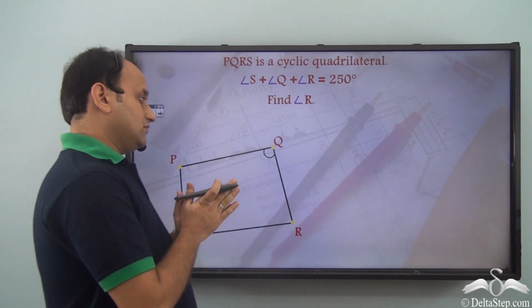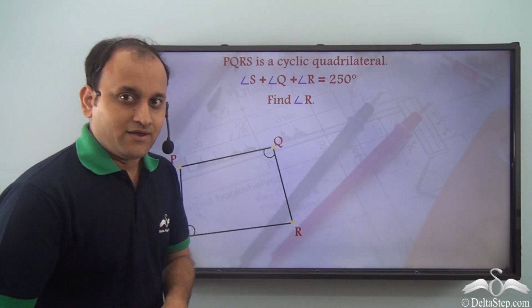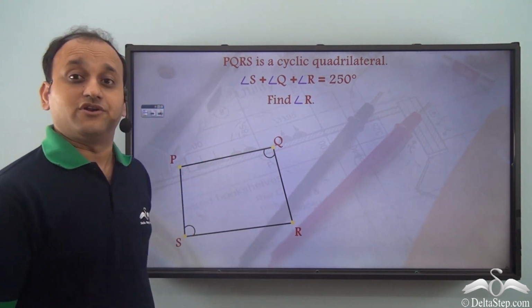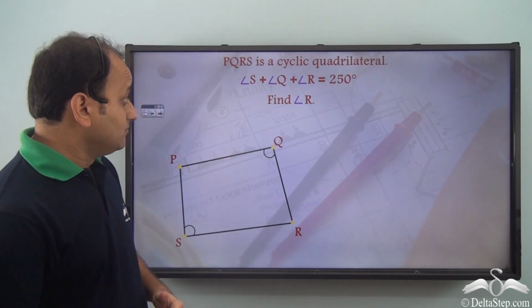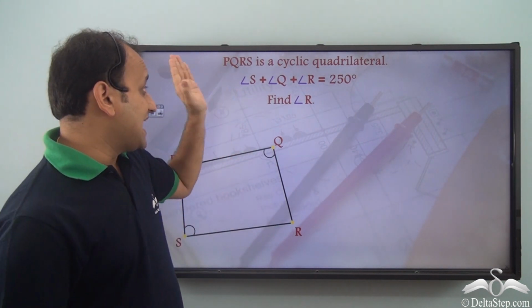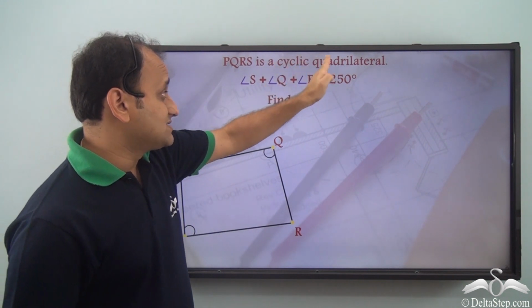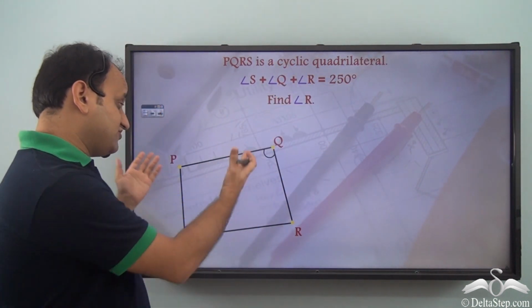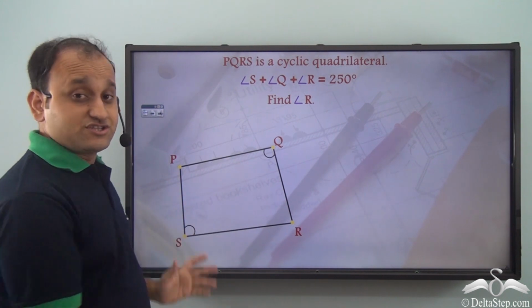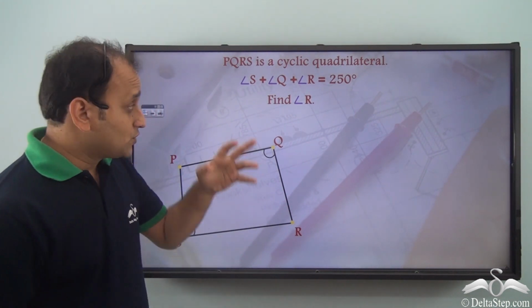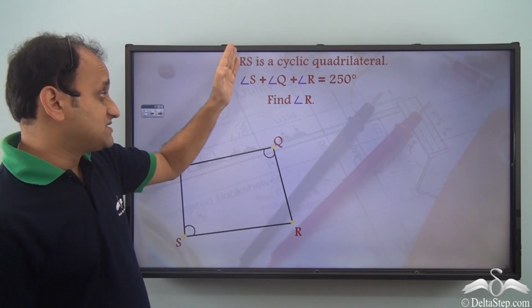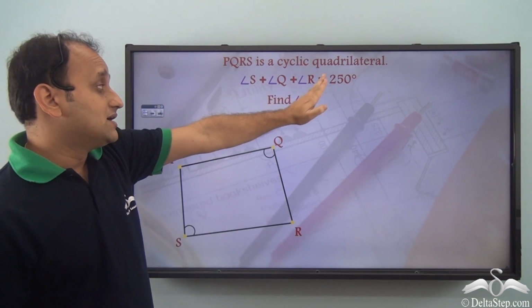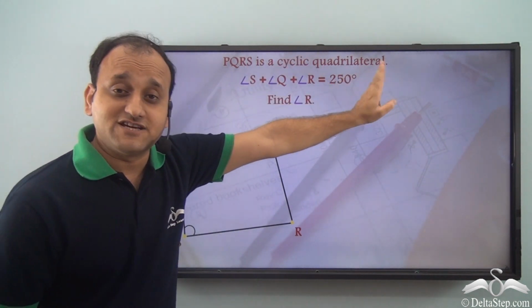Now, using the same theorem, we can actually solve this particular problem. Now, what is the problem? The problem states that PQRS is a cyclic quadrilateral. So, we have this particular quadrilateral which is a cyclic quadrilateral. Also, angle S plus angle Q plus angle R is equal to 250 degrees.